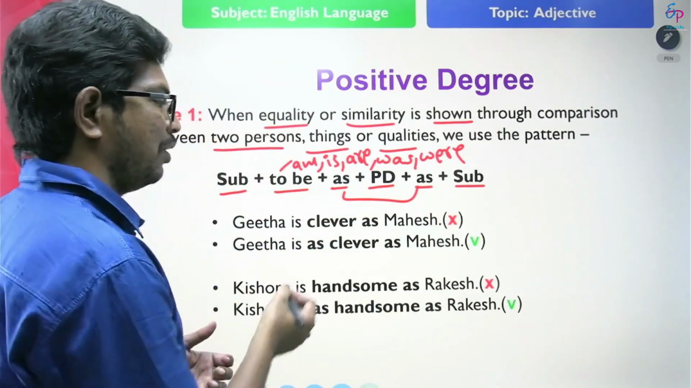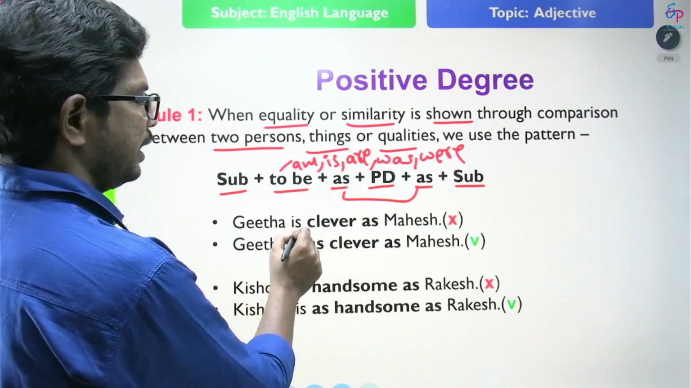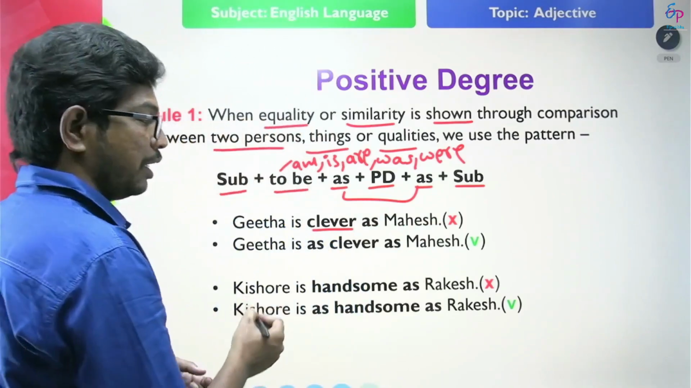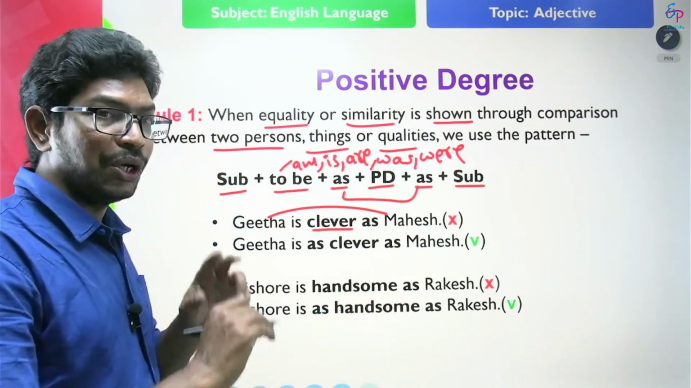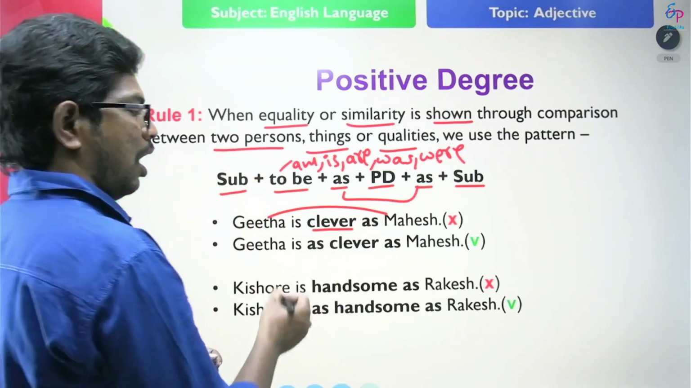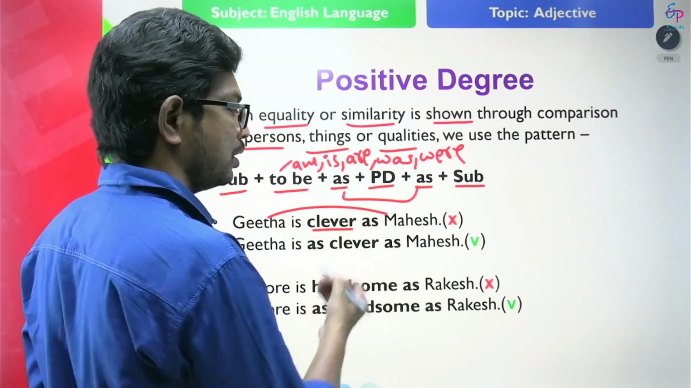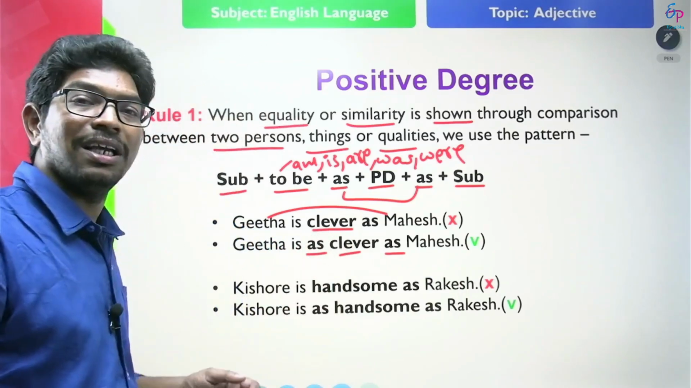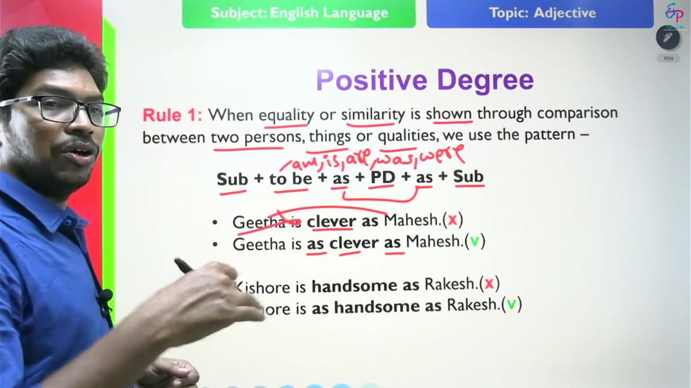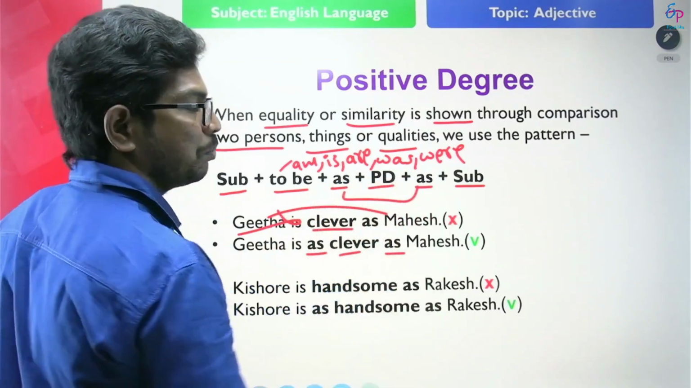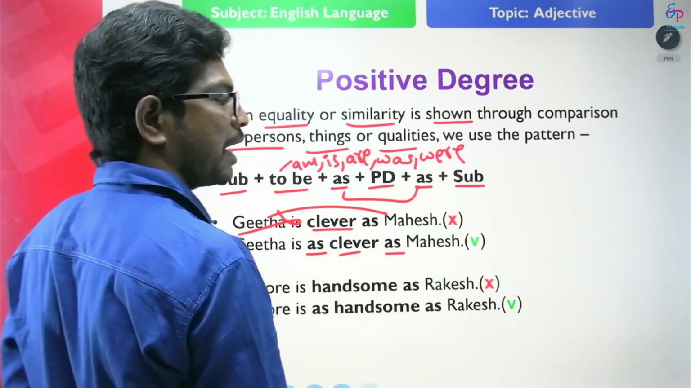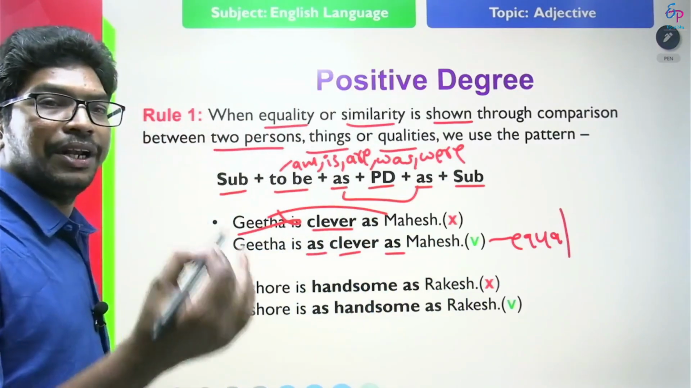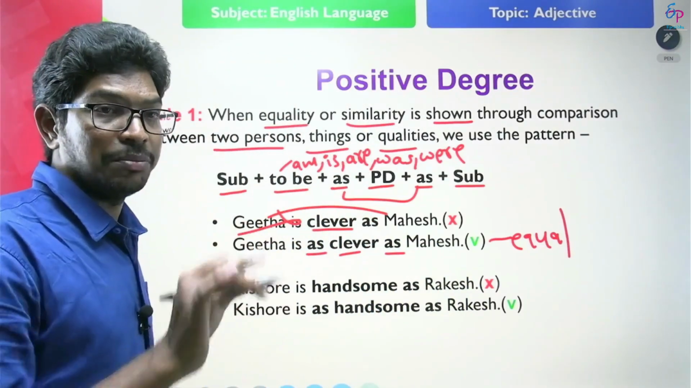Look at the example and find out the error. Here, Geeta is clever. What is clever? Positive degree. Geeta is clever as Mahesh. Here I am comparing Geeta and Mahesh equally. So I must use as plus positive degree plus as. What is the correct one? Geeta is as clever as Mahesh. You should not say Geeta is clever as Mahesh. This is wrong. That means equal. Both are equal. When you want to make it negative: Geeta is not so clever as Mahesh.